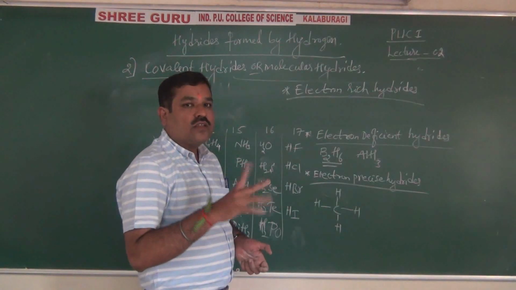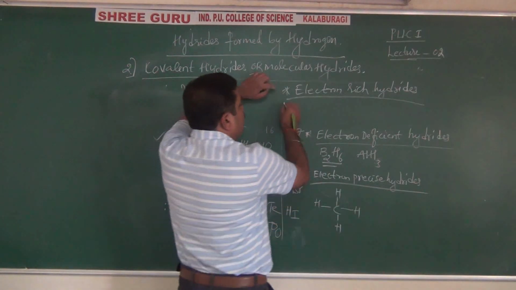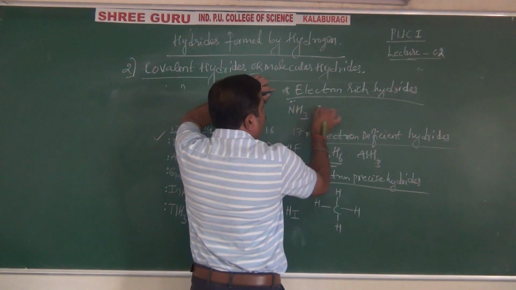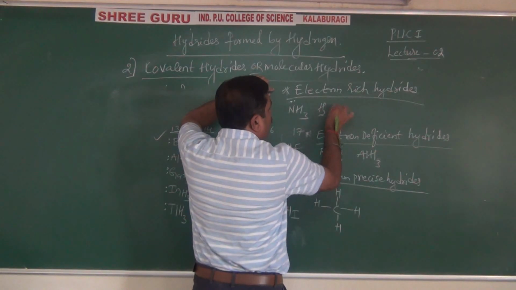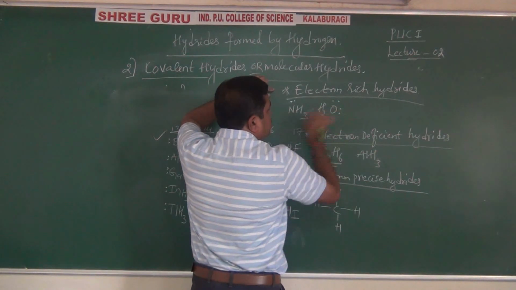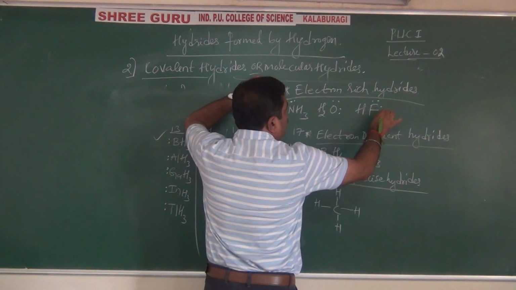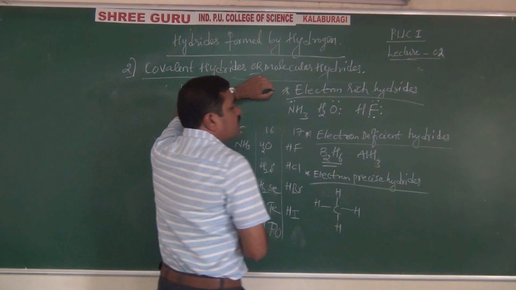One, two, or three. Best examples: ammonia, NH3, with one lone pair; water, H2O, with two lone pairs; HF, hydrogen fluoride, with three lone pairs, like that.